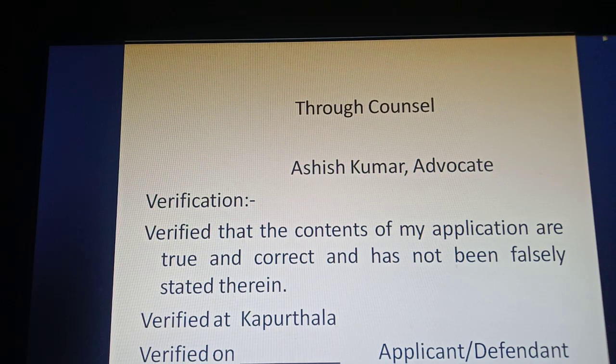So after this application you can attach an affidavit that the contents of my application are true and correct to the best of my knowledge. So this is something about the application under section number 11 of CPC.